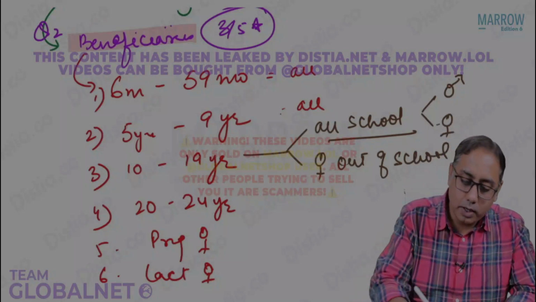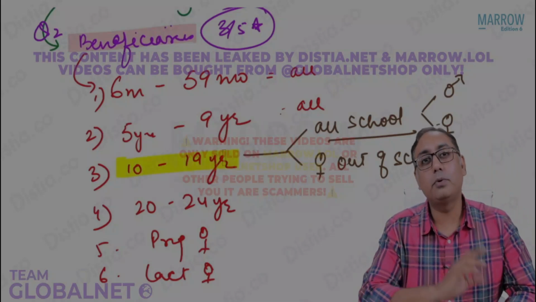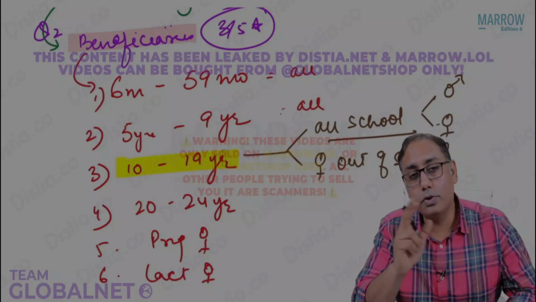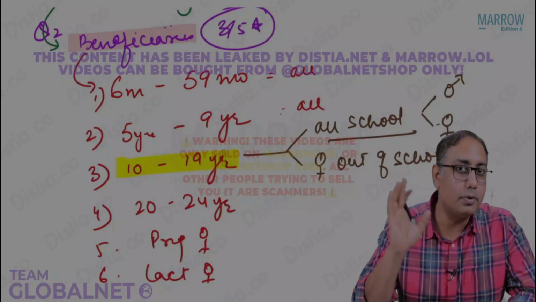So please note who is included in the 10 to 19 year age group. In the 10 to 19 year age group, all girls who are going to school or not going to school, and all boys who go to school, are included.